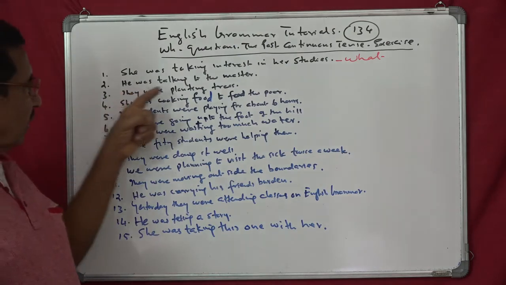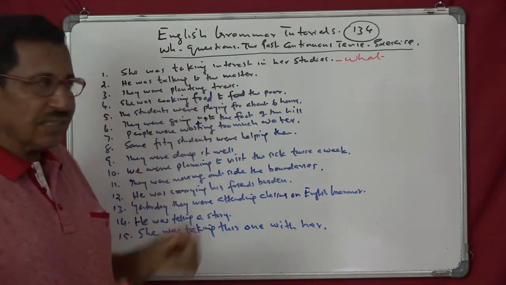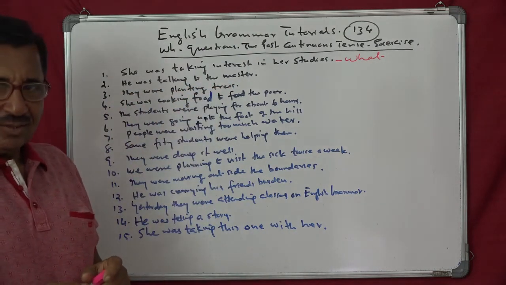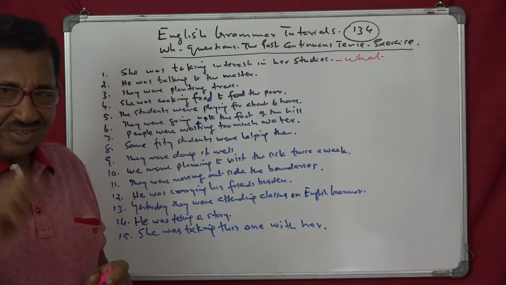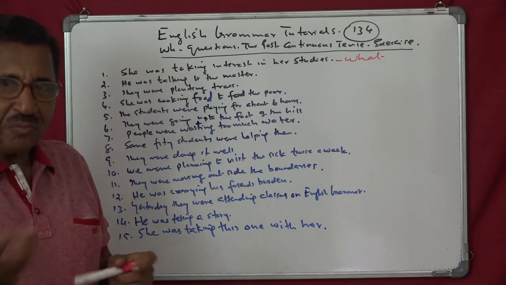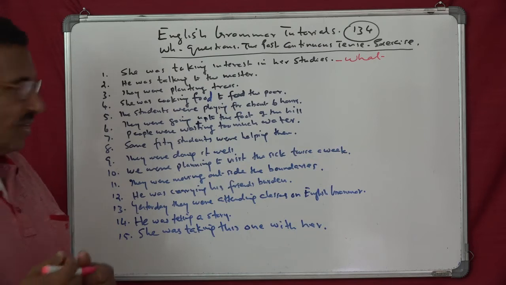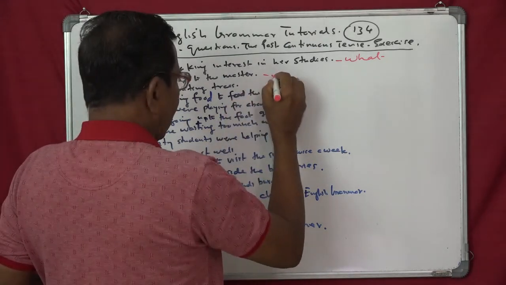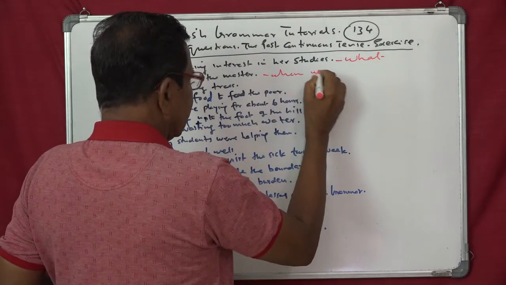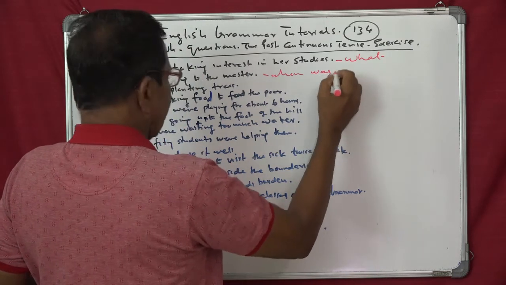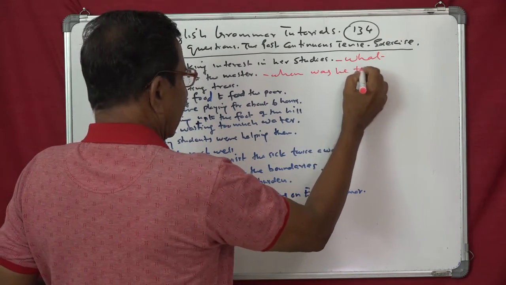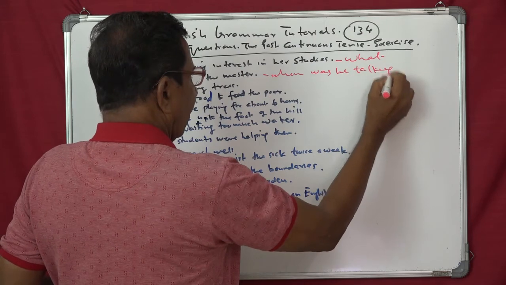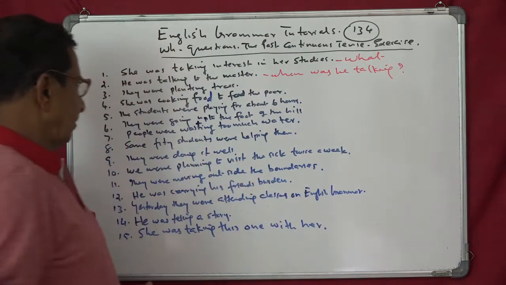He was talking to the master. So, what comes to your mind, the question word? Whom. Yes. So, you can say, whom was he talking? Whom was he talking?